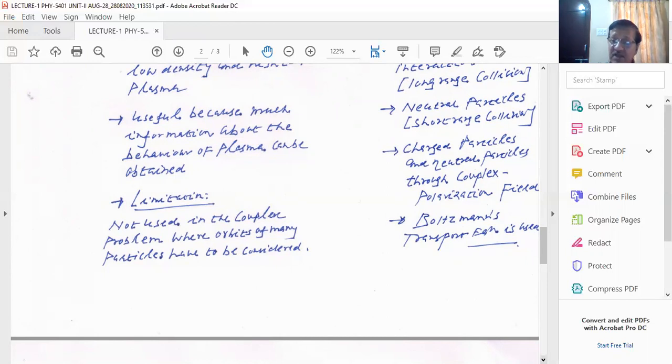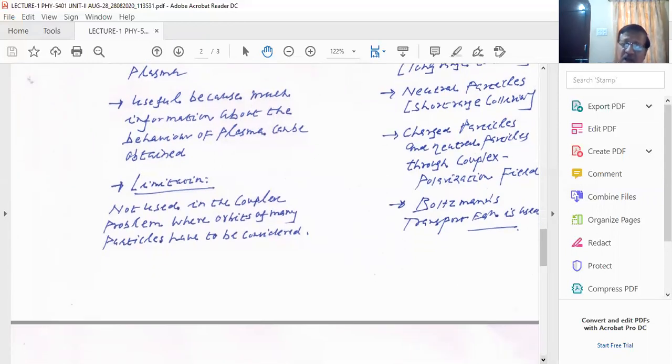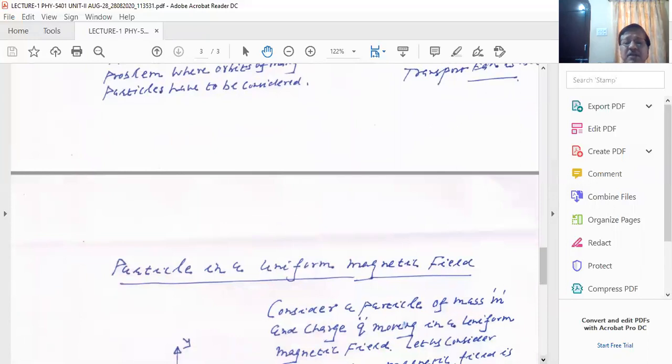And you see, basically, I want to show you that plasma is a diamagnetic substance. We would like to understand that when you apply an external magnetic field, plasma always opposes the external magnetic field which is applied to it. We will discuss that. So let us understand the first portion, a particle in a uniform magnetic field.